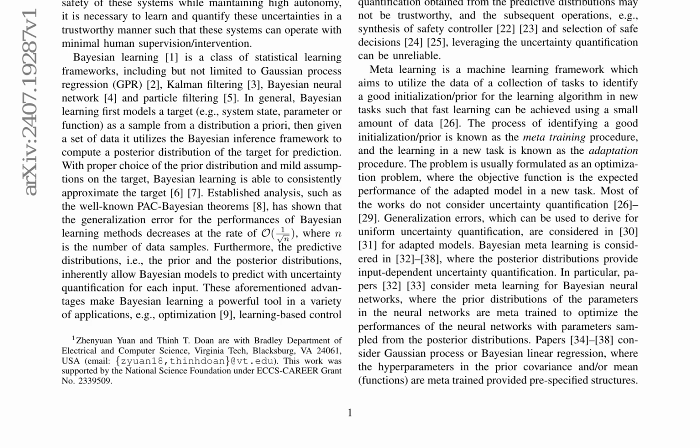The authors emphasize the importance of uncertainty quantification in real-world engineering systems, such as autonomous cars and unmanned aerial robots, and highlight the limitations of existing Bayesian learning methods.